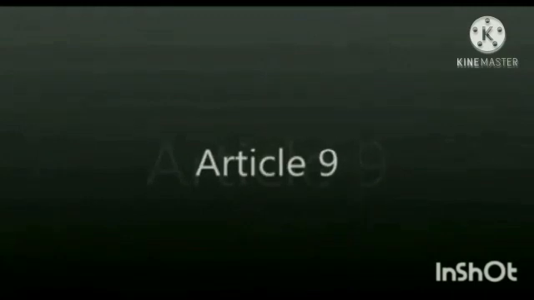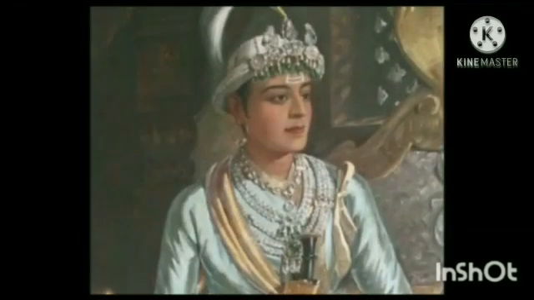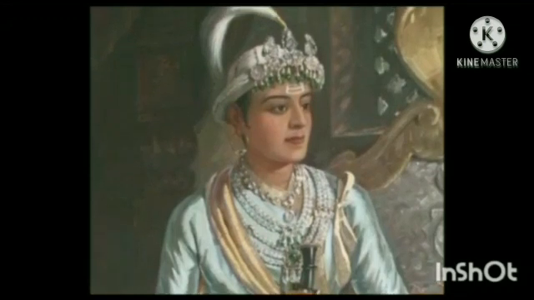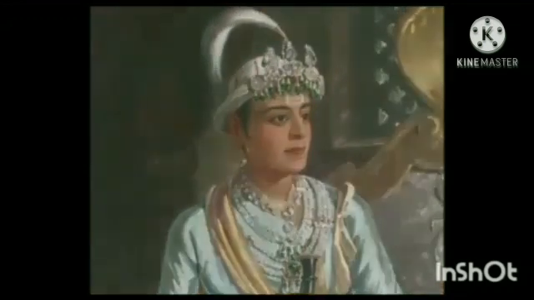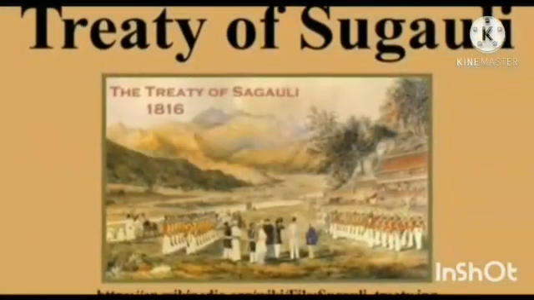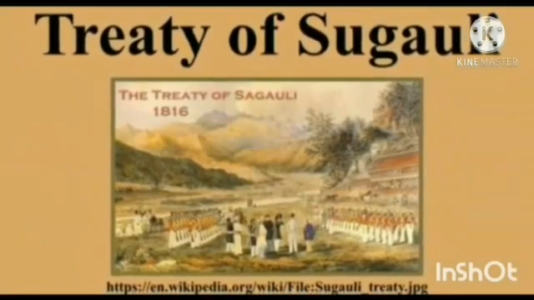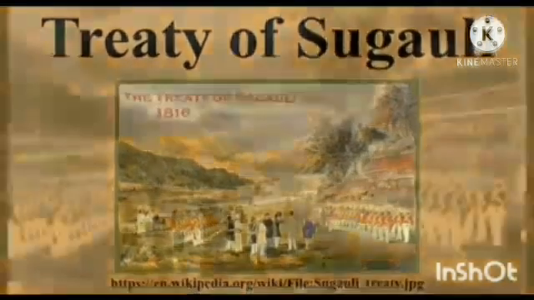Now, Article 9. This treaty shall be ratified by the King of Nepal within 15 days from this date, and the ratification shall be delivered to Lieutenant Colonel Bradshaw, who engages to obtain and deliver to the King the ratification of the Governor General within 20 days, or sooner if practicable.